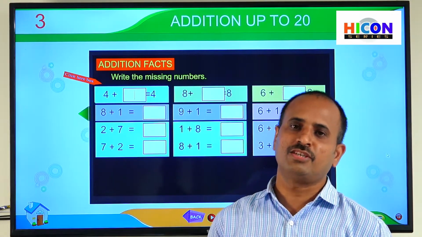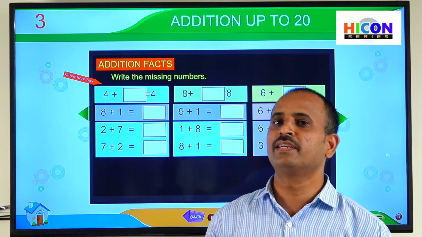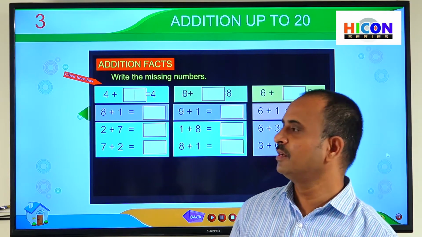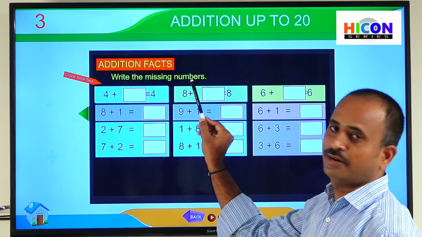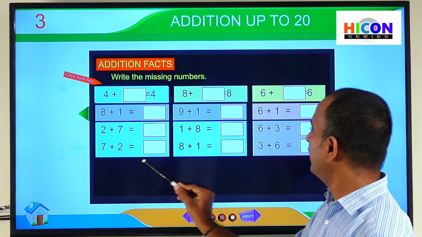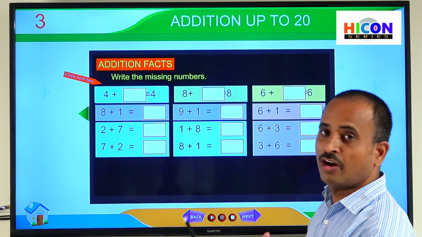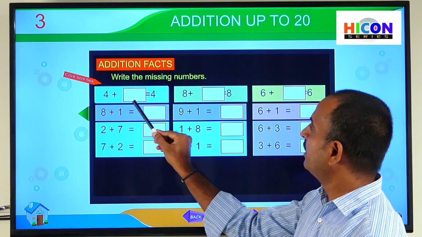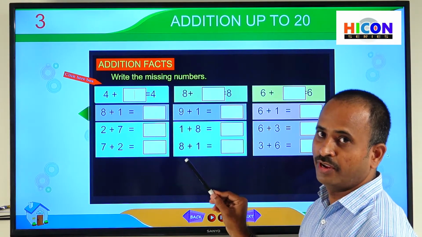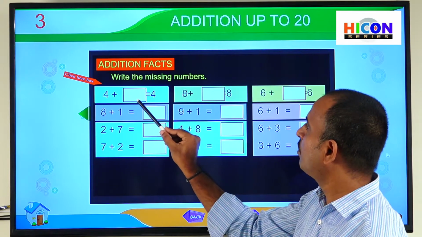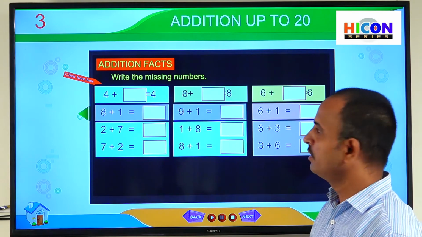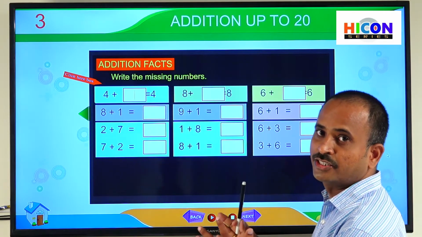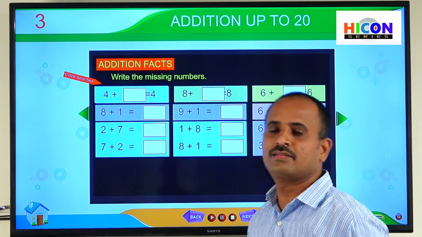So we will practice some problems on addition facts. By using addition facts, we can do some problems. So see the picture. Write the missing numbers. Children, there are some additions given and one number is missing in each addition. We have to write the missing number in the box provided in each addition. So let us practice these additions which are based on the addition facts.